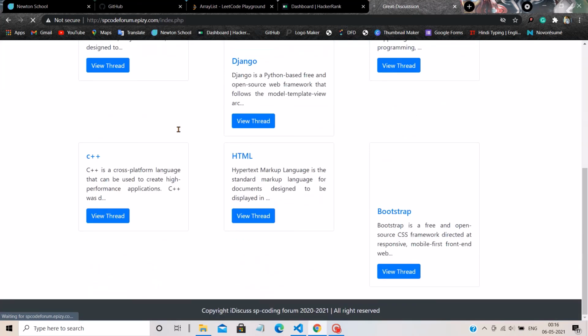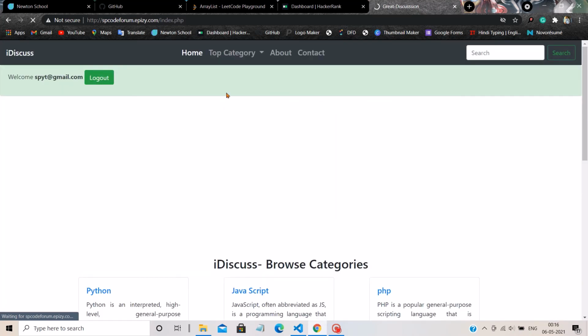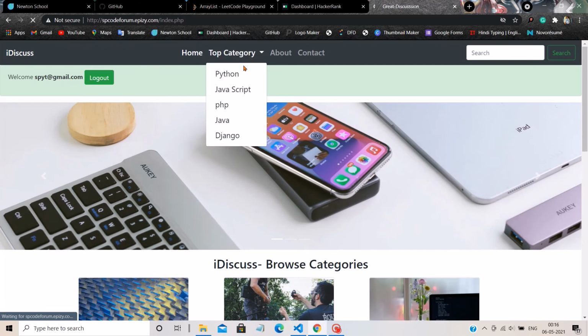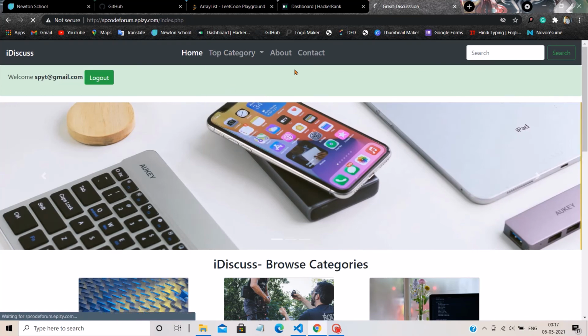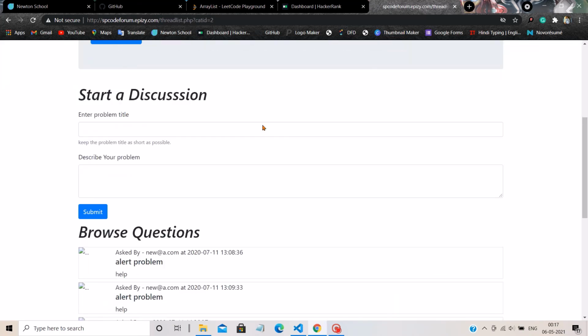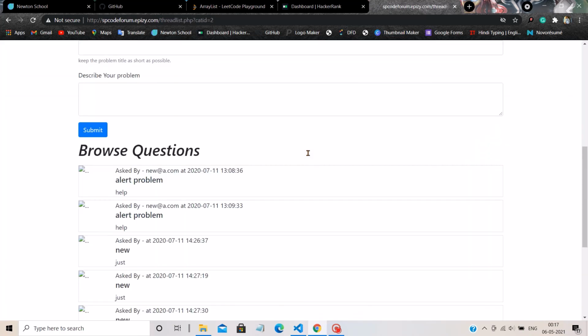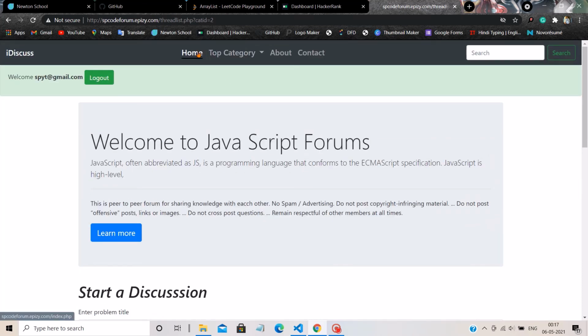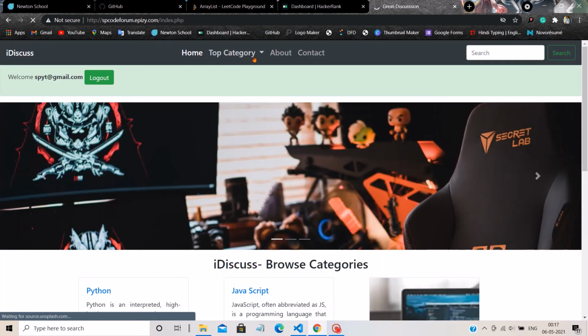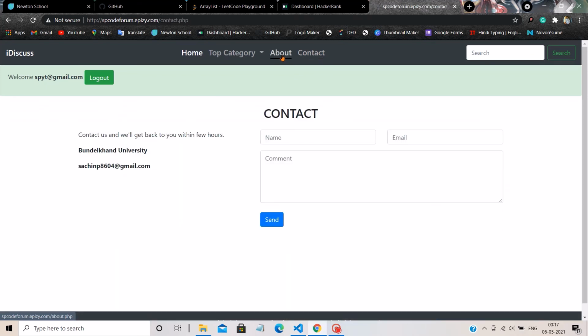Yeah, you can see this is a very good project to use as a mini project. You can use it as a mini project. This is a JavaScript forum. Yeah, that's all about this website.